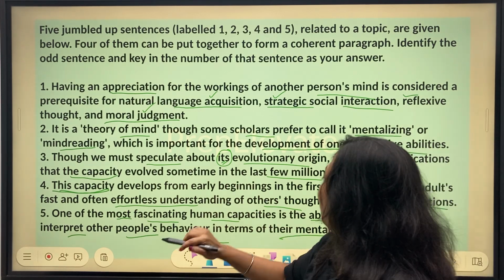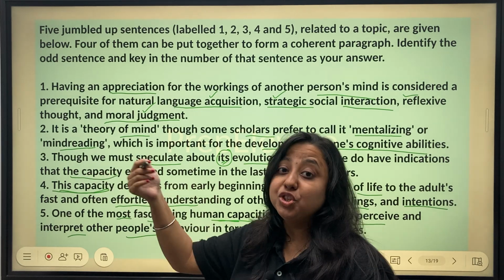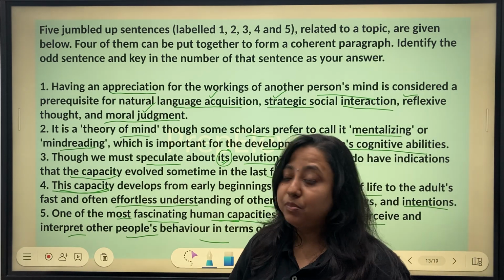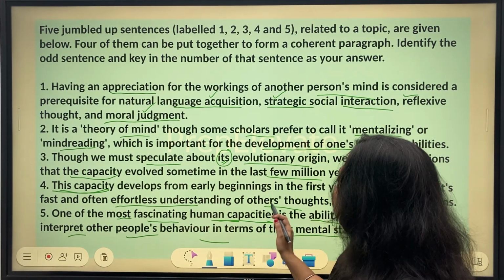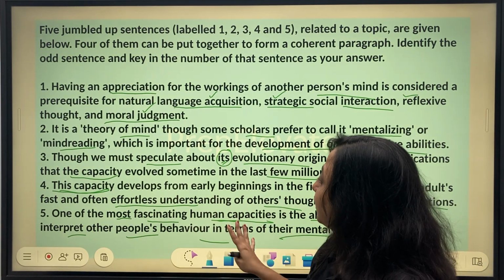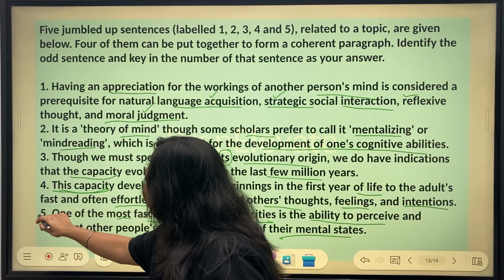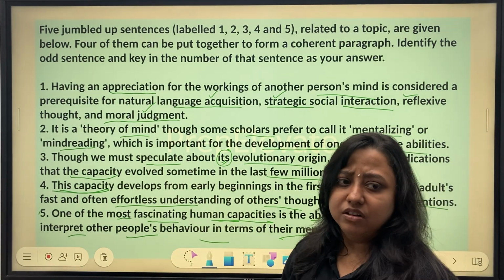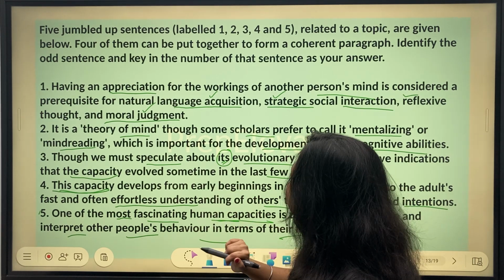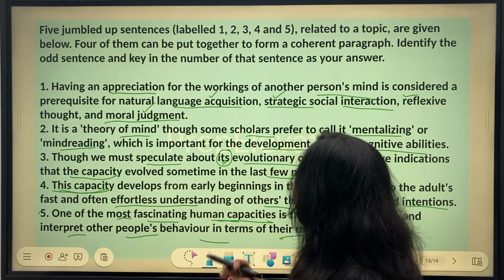Statement number 5, where we have discussed this human capacity. Remember this capacity, which capacity? Statement 5, the capacity to perceive and interpret other people's behavior in terms of their mental state. Now if I work backwards, I might be able to understand that all of this is connected, and then I'll be able to spot the odd one. So this looks like a good beginner intro kind of sentence to me. And then we are talking about how this capacity develops from early beginnings, connected. Then we are talking about speculations about its origin, how it developed in the last few million years.